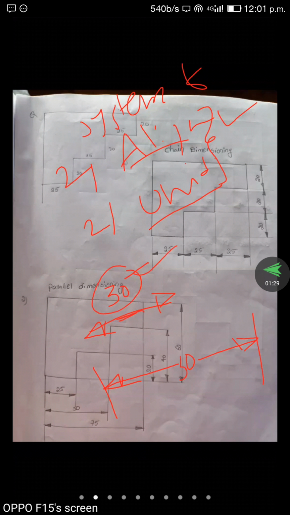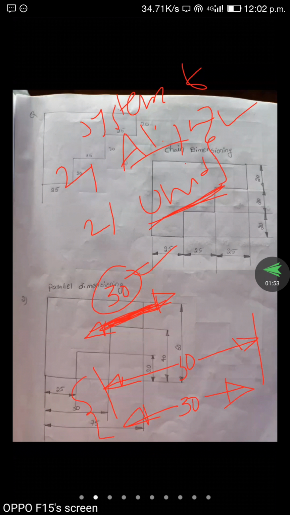Here, in the aligned system, the dimension line is without breaking. So here a continuous line is there. In the unidirectional system, the dimension line is breaking. And here the value is exactly in the middle and not touching the dimension line. This is the unidirectional system.